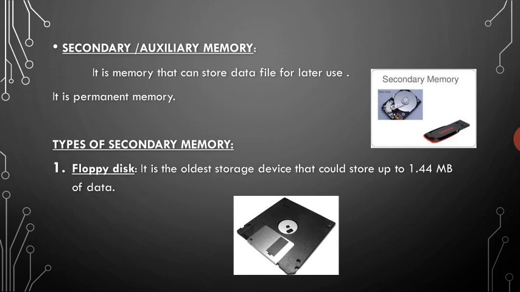Next one is types of secondary memory. First one, floppy disk. It is the oldest storage device that could store up to 1.44 MB of data. It is the oldest storage device and it stores only 1.44 MB of data. The picture of the floppy disk is displayed on your screen.